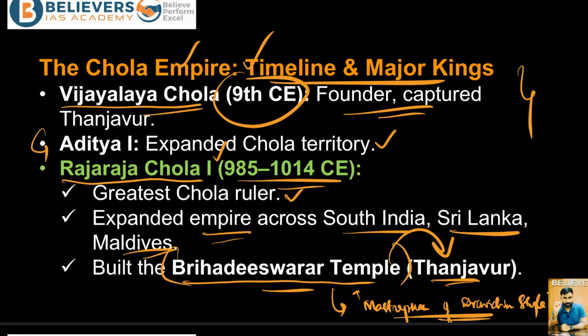The dates are very important with respect to when he ruled, the time period of these important rulers. So it is 985 CE to 1014 CE, right?